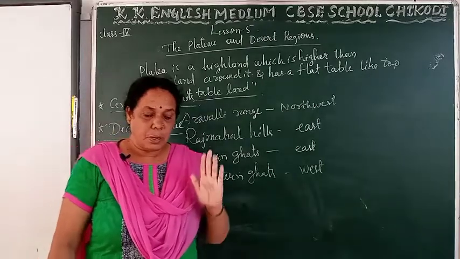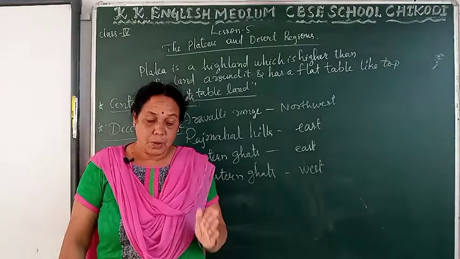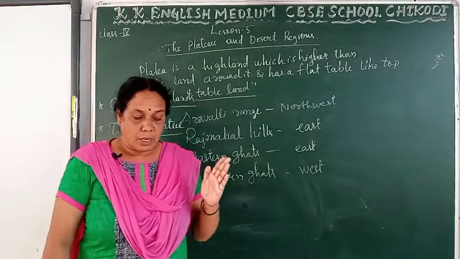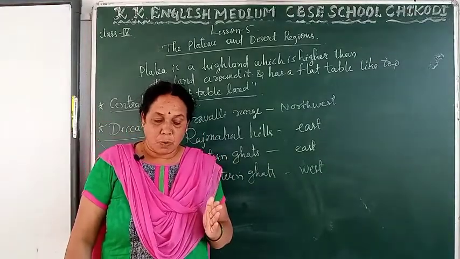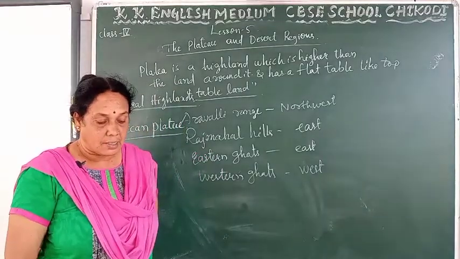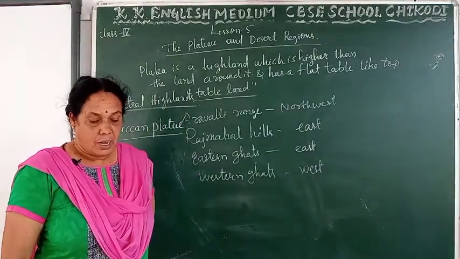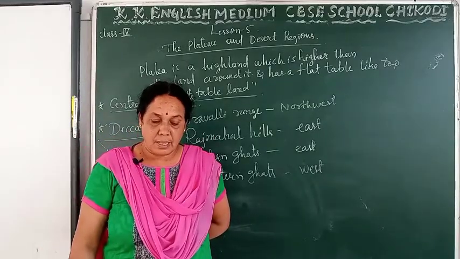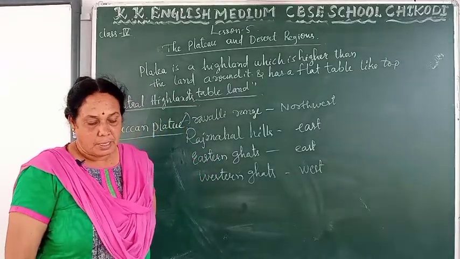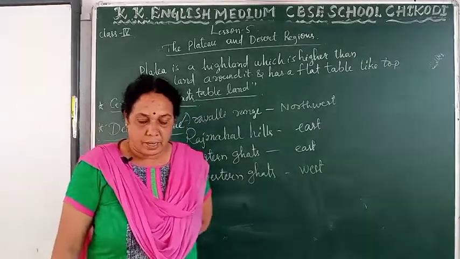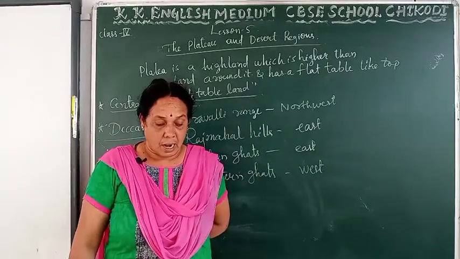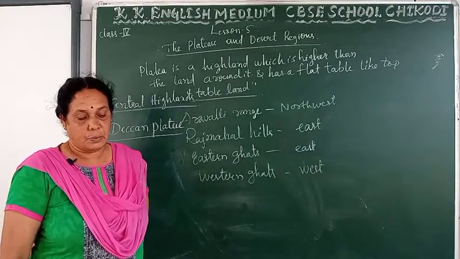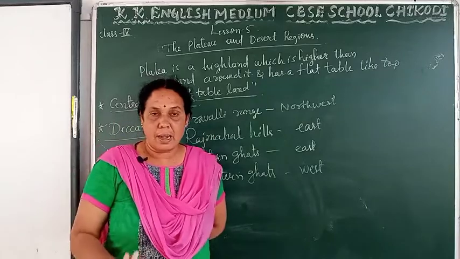Once again I will tell you, the Deccan Plateau is the highest plateau in India. It extends from river Narmada to the southern tip of the peninsular India. It is bounded by the Western Ghats and Eastern Ghats on the western and eastern coasts respectively. Western Ghats include the Nilgiri Hills, Anaimalai Hills and Cardamom Hills. The hills of the Western Ghats are comparatively higher than that of the Eastern Ghats. Both the Ghats join each other at the Nilgiri Hills. Okay, this is about the Central Highland and Deccan Plateau.